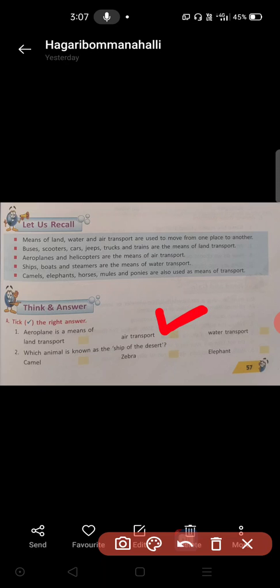Second one, which animal is known as the ship of the desert? Camel, zebra or elephant? That is camel, first option. Camel is known as the ship of the desert.